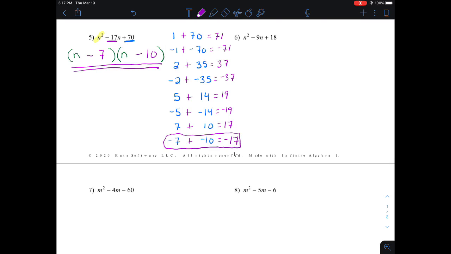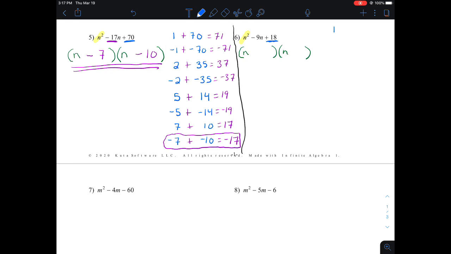All right, so we'll do it again here for number 6. Let me kind of draw a little line. All right, so we're looking at it. We have 3 terms again. The coefficient of the squared term is 1, so I can pre-make my binomials next to each other. N times n is going to make n squared. Now I'd look to find the factors that multiply together to be the number on the very end, positive 18. Well, because I have that minus sign, I have to account for both positive and negative numbers again.